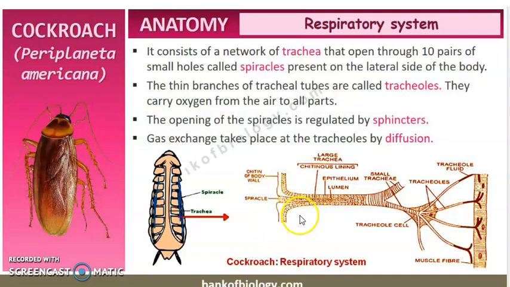So these sphincters are the ones who control the opening and closing of the holes called spiracles. Okay, and where are these spiracles present? They are present as 10 pairs of small holes on the lateral sides of the cockroach's body. So you can see the lateral side, this portion, the end portion of the body of the cockroach.